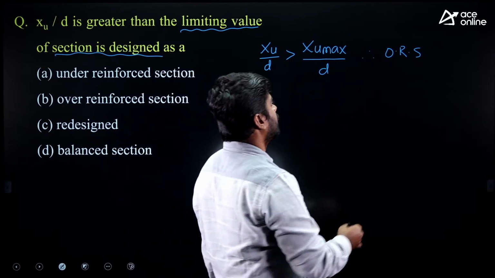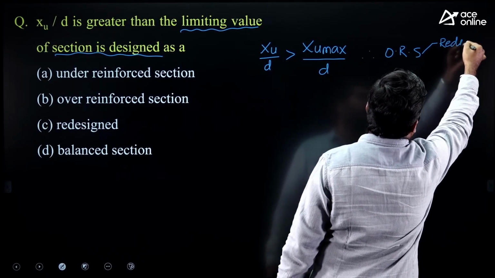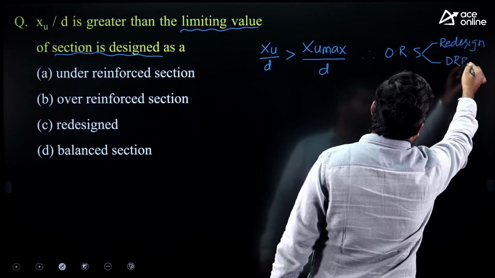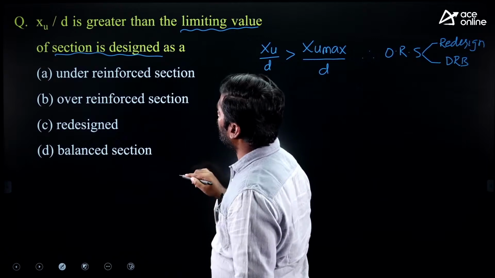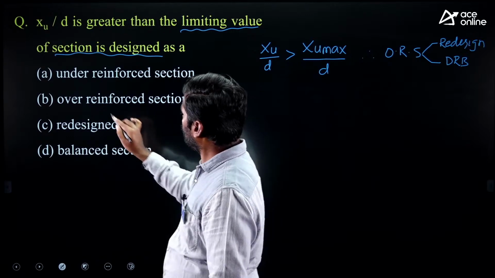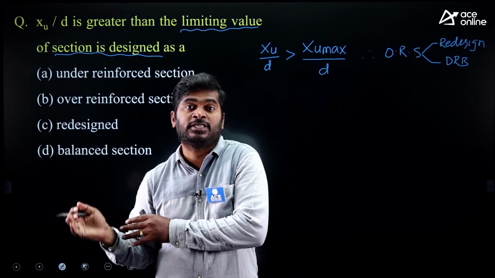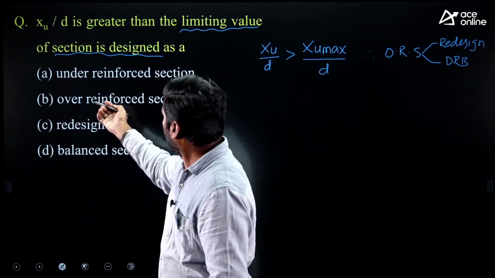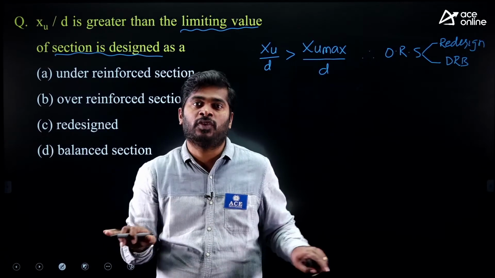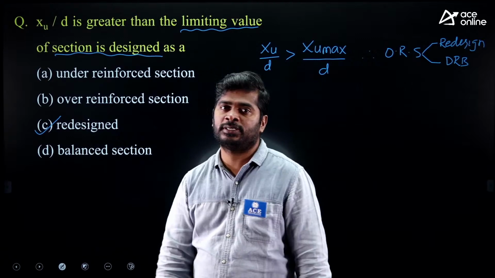We have two options: either we redesign the section, or we go for a doubly reinforced beam. In the options given, under reinforced, over reinforced, redesign, balanced section, we don't design an over reinforced section. They are not asking which section it is. If they asked which section it is, definitely the answer would be option B. But they asked how the section is designed, and we never design it. It is redesigned. Option C is correct.